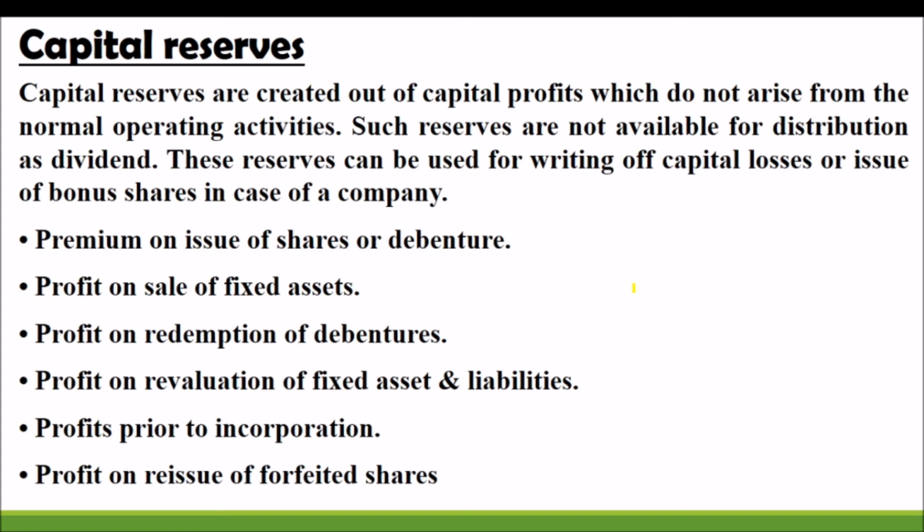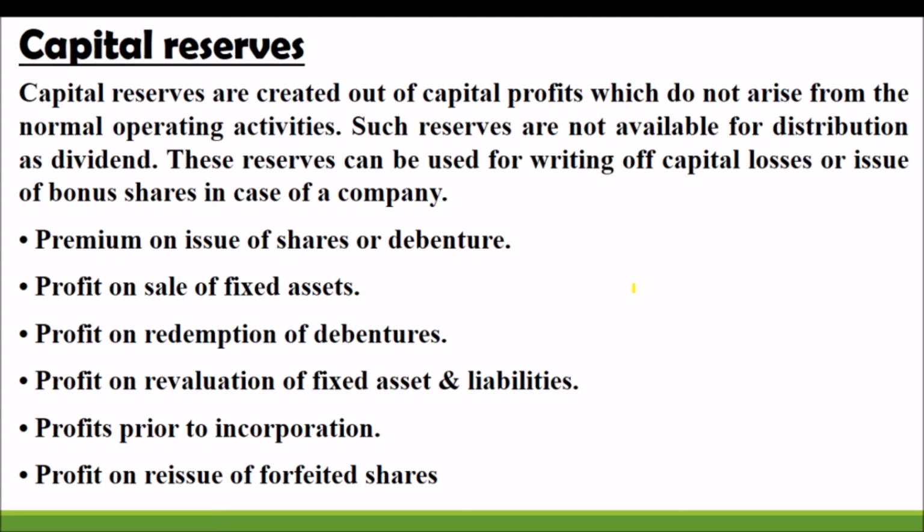Remember, the general reserve and specific reserves are appropriations from revenue profit. Revenue profit means from the profit and loss account. But this capital reserve is not taken from that revenue profit, but it is created out of capital profit. Best example we can say, suppose your business has an old machinery worth rupees 30,000. When you purchased it, its price was 1 lakh, but now after its continuous use, we can estimate a market price of 30,000.